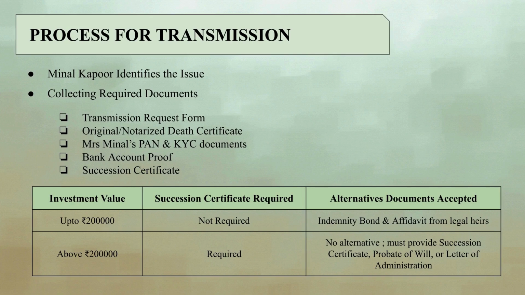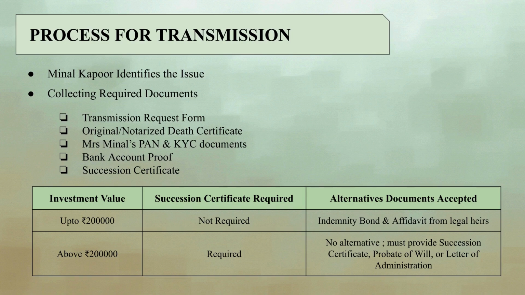Process for transmission. Meenal Kapoor identifies the issue. Since no nominee was registered, the mutual fund units do not automatically transfer to her. She must establish herself as the rightful legal heir to claim the units. Collecting required documents. Since no nominee was registered, the AMC requires more legal documents to verify rightful ownership.